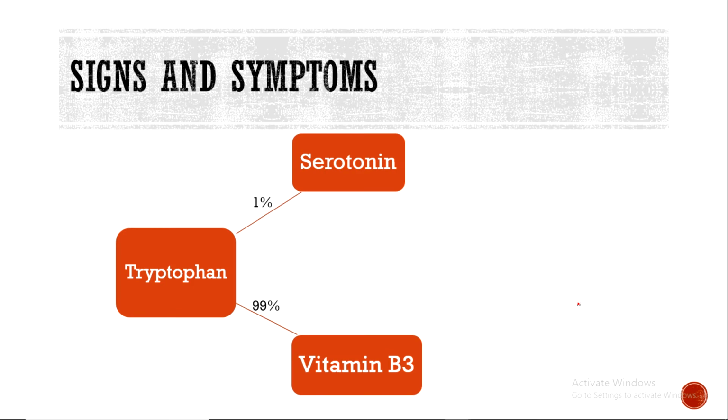Now, why do we have a vitamin B3 deficiency? Tryptophan is an essential amino acid that is responsible for the production of both serotonin and vitamin B3, but only 1% of the tryptophan will form serotonin, and the majority of the tryptophan will be metabolized to vitamin B3. But in case of the production of a high amount of serotonin, as in these patients, most of the tryptophan will be metabolized to serotonin, and we will have a decreased amount of tryptophan that will be metabolized to vitamin B3, which leads to vitamin B3 deficiency, and it is called pellagra. We're gonna illustrate pellagra in another module.